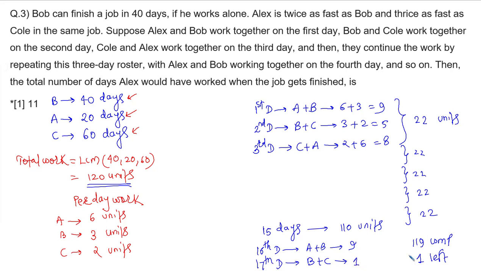So now the question is the total number of days Alex works till the job gets finished. Look here, in every 3 days there are 2 days Alex works. There are 5 such groups of 3 days. So 2 days here, 2 days here, 2 days here, 2 days here, 2 days here, that is 10 days, and this is the 11th day. Total 11 days Alex is going to work over here. So the answer is 11.